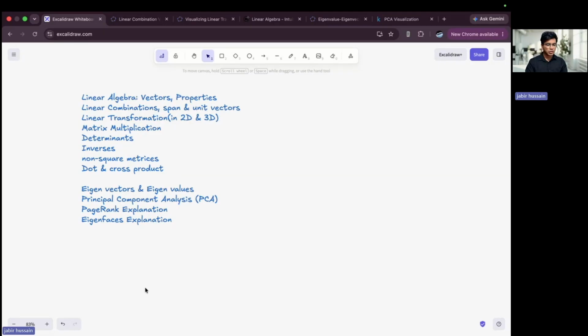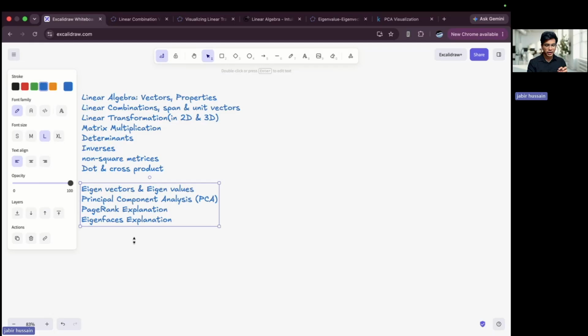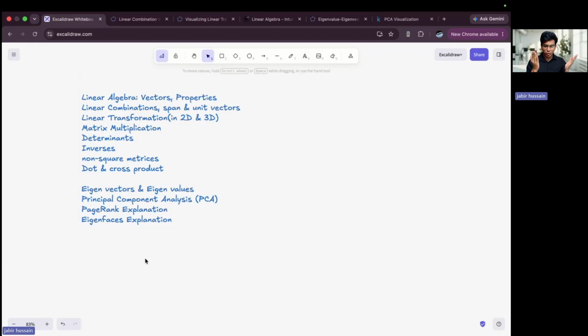Okay, so before we start the topic, there are some prerequisites that we have to know at any cost. Without them, I don't think we'll have a definite image of what is the meaning of an eigenvalue and an eigenvector. Because in school, we might have studied how to calculate them and all, but somewhere deep down, we haven't figured out what is the meaning of an exact eigenvector. When I say eigenvector, how do we imagine that? What is the meaning of that? So we are going to cover this topic in detail. We'll cover the math as well, along with the intuition, visualization, and complete understanding of eigenvectors and eigenvalues in detail.